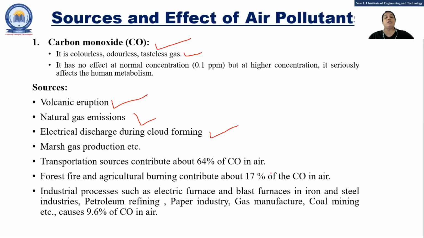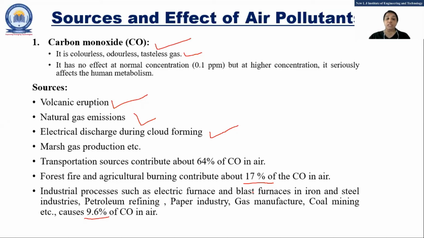Forest fire and agriculture burning also put about 17% of CO into the air. Others are from industrial processes, such as electric furnaces and blast furnaces in iron or steel industries. They contribute 9.6 percent of CO in air. In this way, CO gets mixed with the air and our air gets polluted.